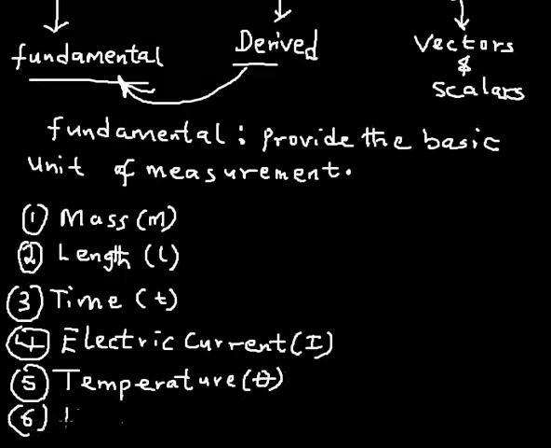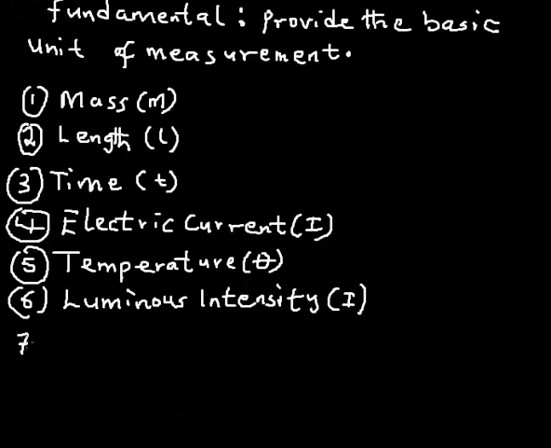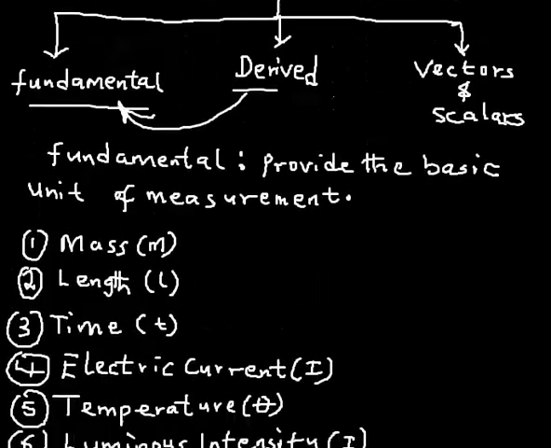Then we have luminous intensity. And then, of course, number 7, last but not the least, amount of substance, with the symbol n.